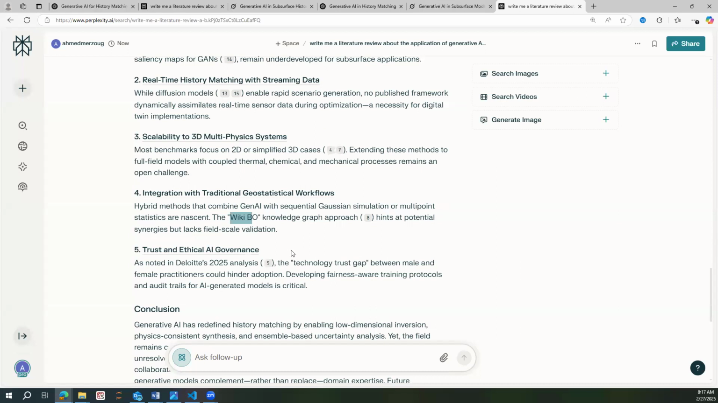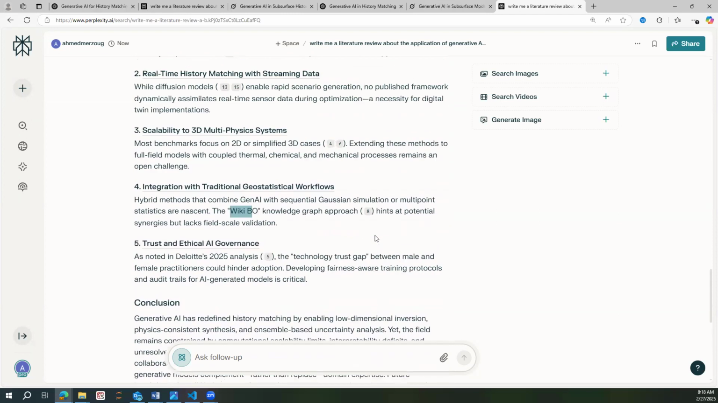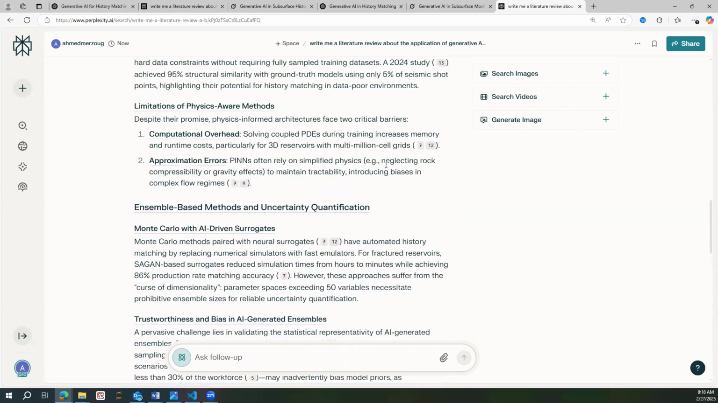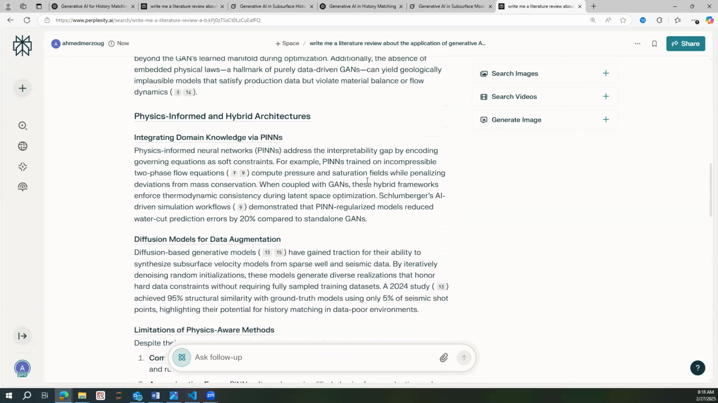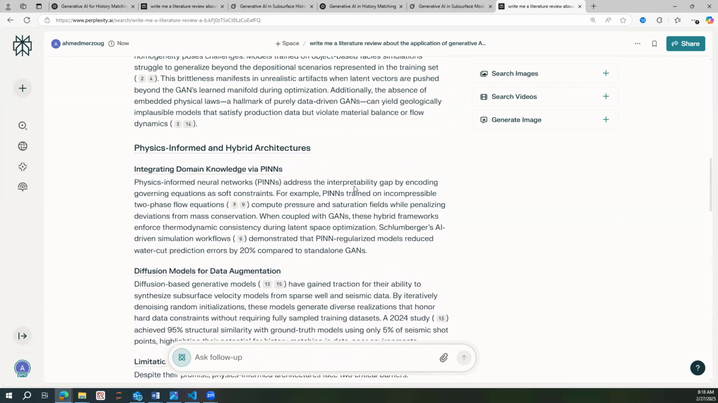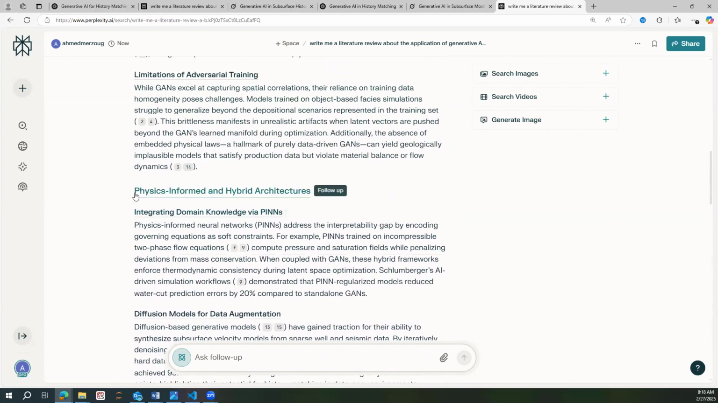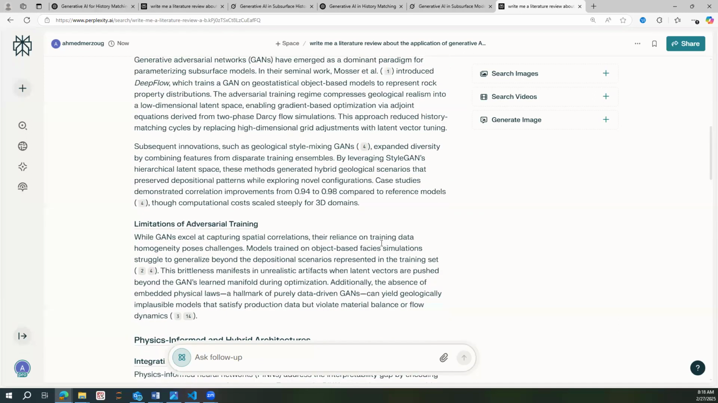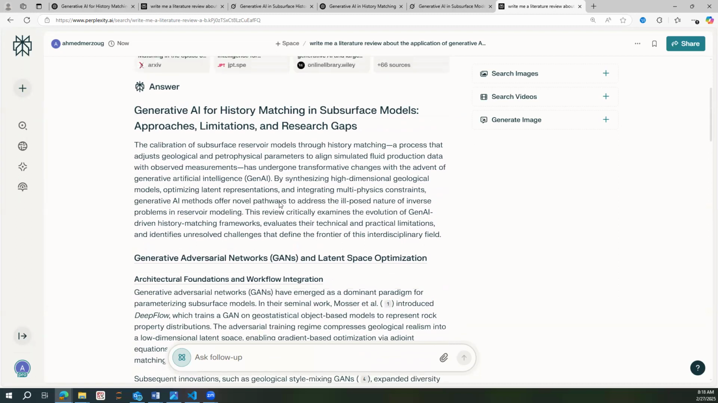It came up with some that are related, but not all of them are related. For example, trust and ethical AI governance is not something related to the research that we are trying to do. Also, scalability to 3D multi-physics systems is not something we are trying to do, because we are using history matching for the other thing. And the output is very small. So in order to get better research, especially in Perplexity, you need to ask follow-up questions and go on. Another example is PINNs, which is not something related to what we are doing. So that's a diversion from what we are trying to get.